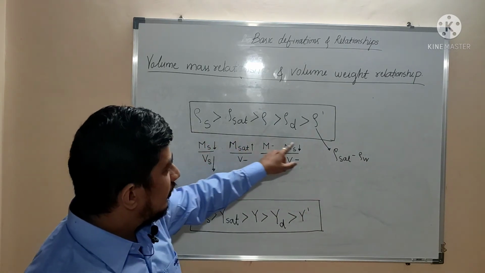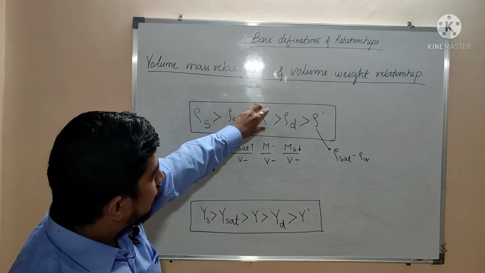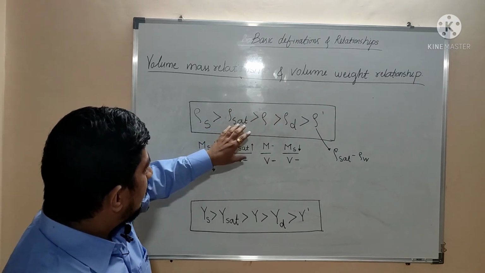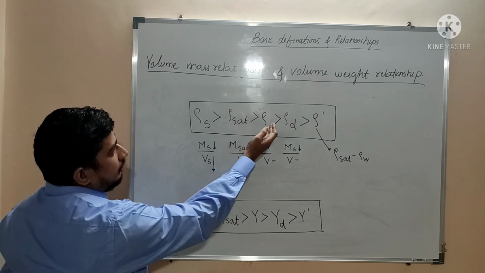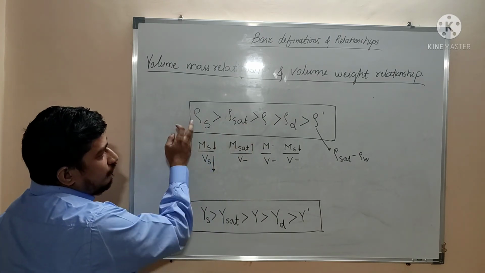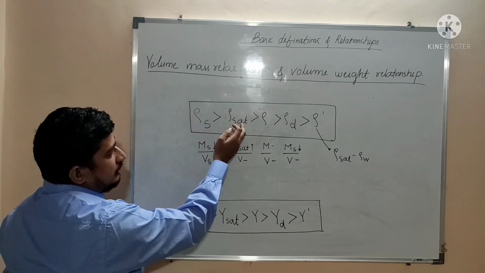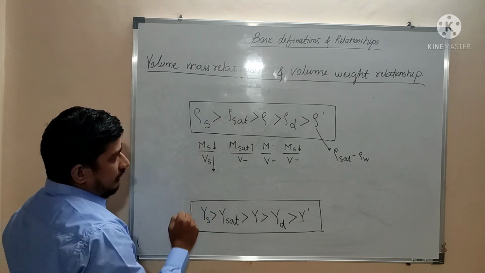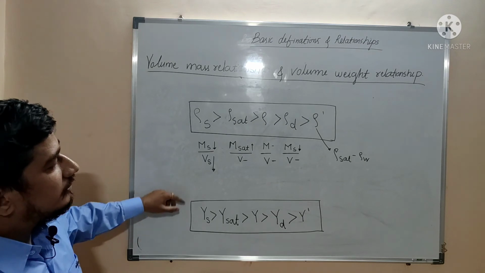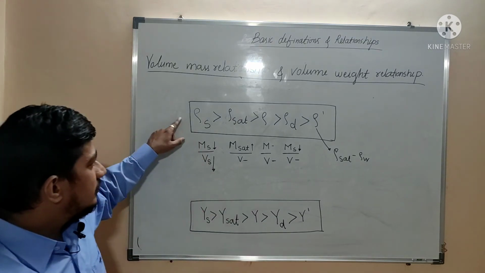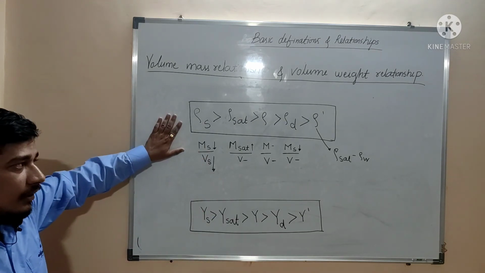So this is the general sequence. We need to remember that this rho is at a center. Rho saturated will be more than bulk density, and rho of solids will be more than saturated density of a soil. This same also follows in case of unit weight. So these are the points we have to remember.